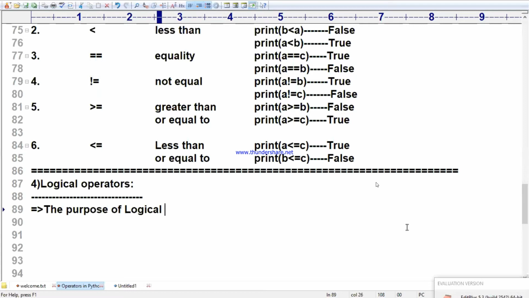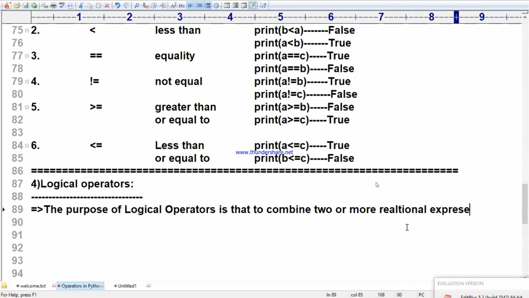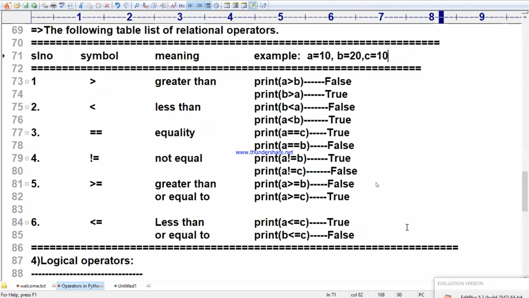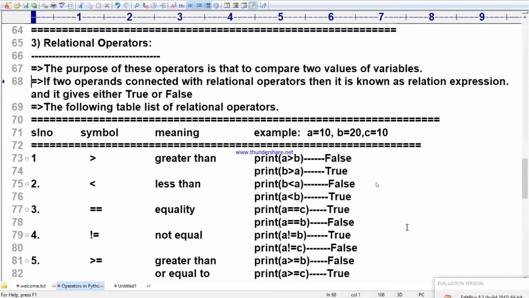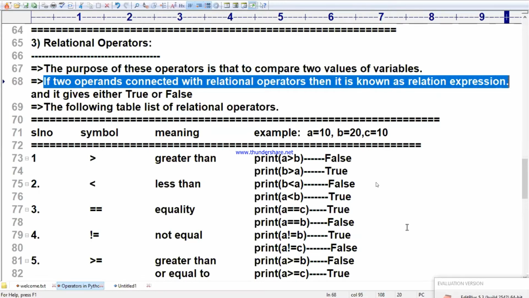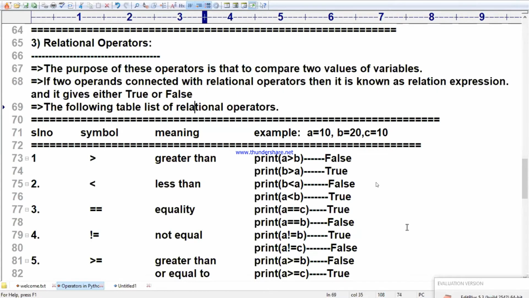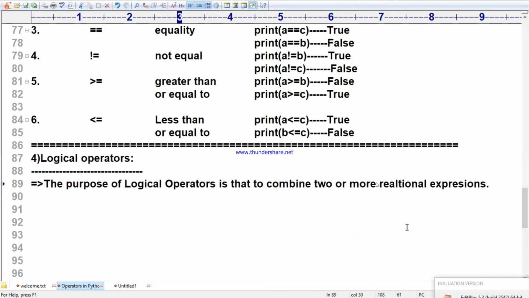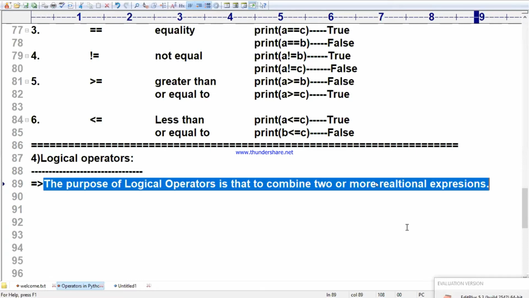See carefully. The purpose of logical operators is to combine two or more relational expressions. What is a relational expression? A greater than B, A less than B. If two operands are connected with a relational operator, then it is known as a relational expression, and it gives the result either true or false. Similarly, the purpose of logical operators is to combine two or more relational expressions.